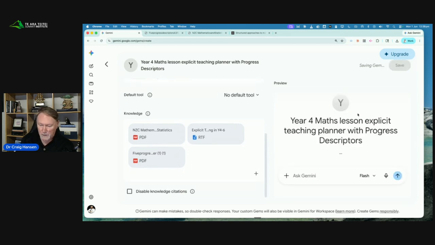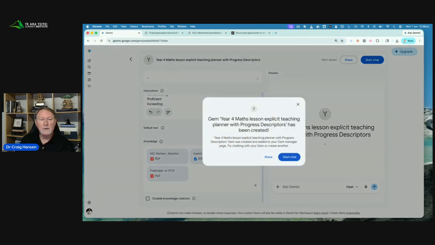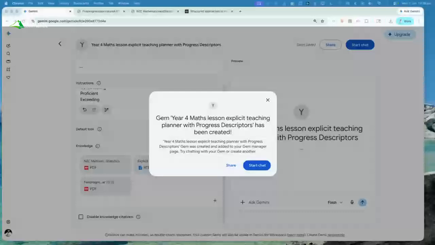And if we've done everything correctly, and I'm just going to zoom out a little bit for you, what we should see appear on our screen is this message that welcomes us to using our new gem we've created. It says start chat, so we can start using it immediately. And secondly, we can click share.